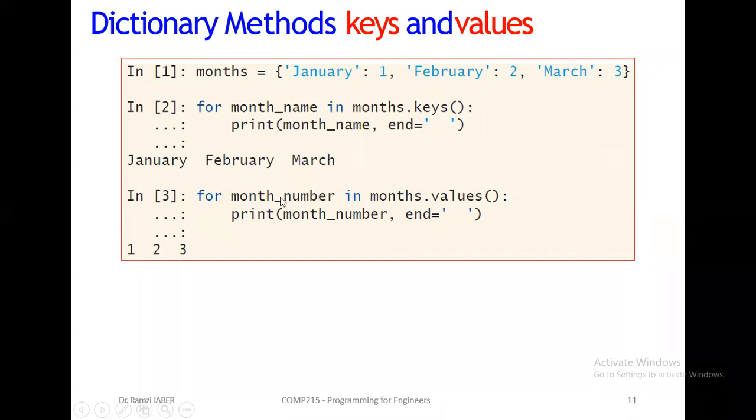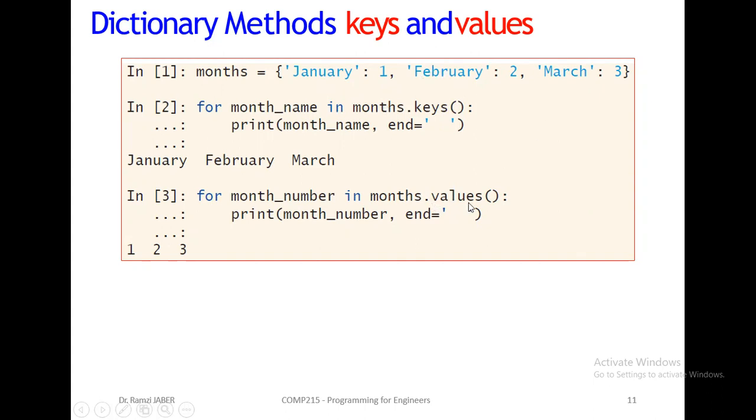Also the same code works for month number and months.values. Before we used the keys method, now I want to use the values method: print month number, comma, and space: 1, 2, 3. So in the keys method, we take out only the keys, January, February, March.